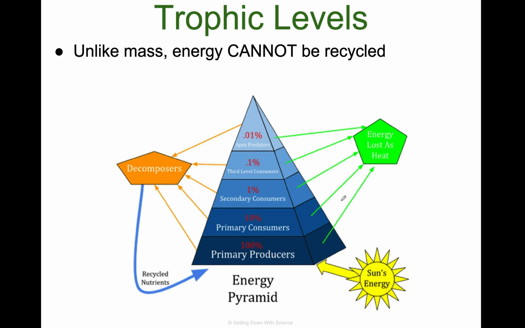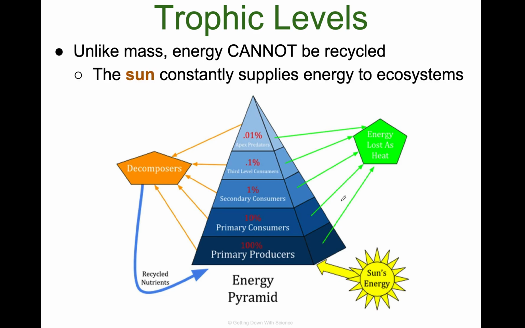So unlike mass, mass can be recycled. We can have an organism that dies and is decomposed and the nutrients go back into this pyramid here. But energy cannot be recycled. The sun is constantly supplying this energy into ecosystems, into that primary producer category. And it's not recycled, it's passed. Anything that's lost is lost in the form of heat. And that's that. So energy is not lost, it's just transferred.